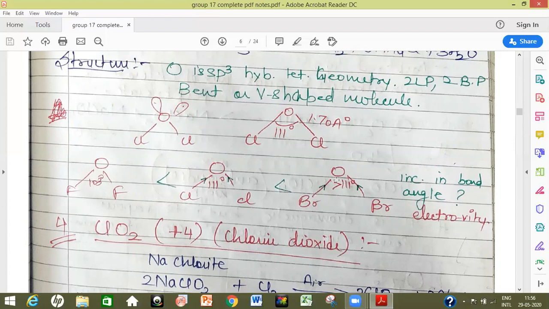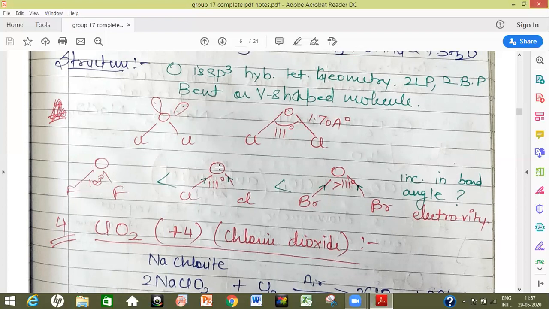This is based upon the electronegativity difference of the central element, that is oxygen, and the corner atom. Here, fluorine is more electronegative than oxygen. So based upon this, the bond pairs of the OF bond will get attracted towards fluorine and move away from the central element, and there decreases repulsions between the bond pair, and the bond angle decreases for the case of OF2 from the tetrahedral bond angle.